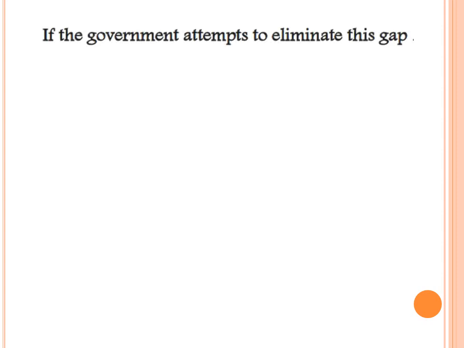Okay. Now, if you are asked that the government attempts to eliminate this gap, if I now depend on government intervention, what is the kind of policy the government would adopt in this case? We have a recessionary gap. In this case, the government would adopt expansionary fiscal policy.